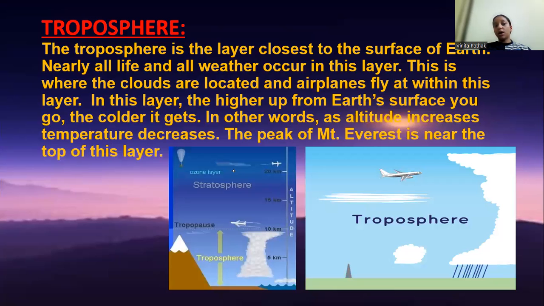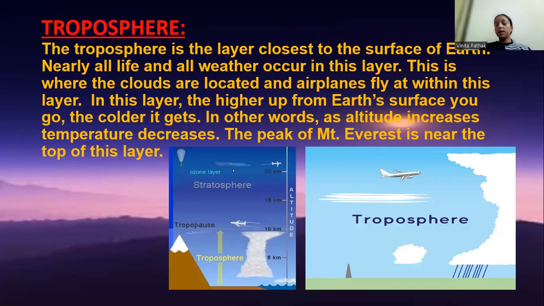This is where the clouds are located and airplanes fly within this layer. In this layer, the higher up from Earth's surface you go, the colder it gets. In other words, as altitude increases, temperature decreases. The peak of Mount Everest is near the top of this layer.